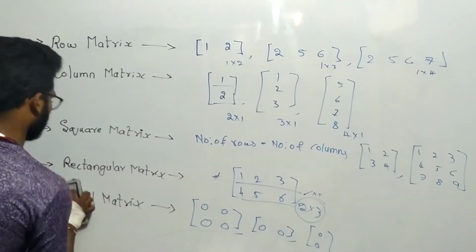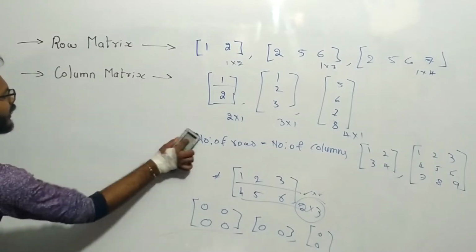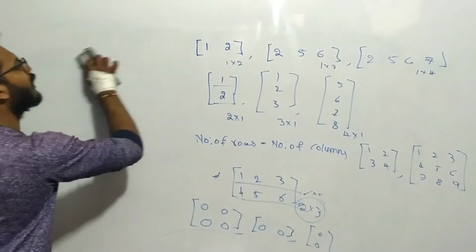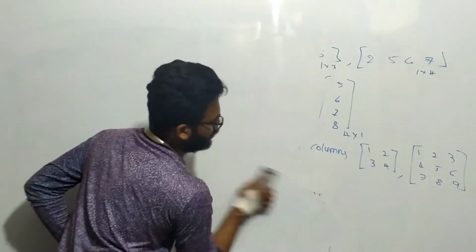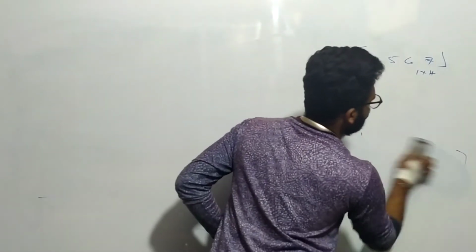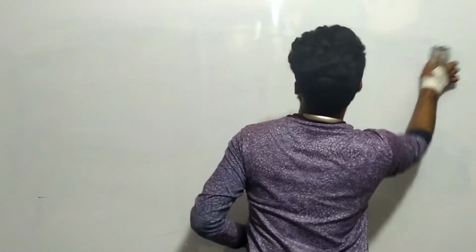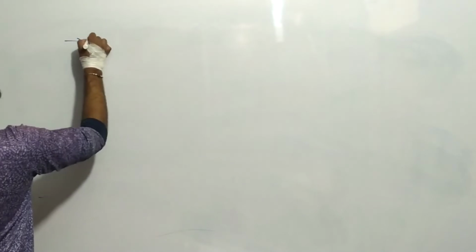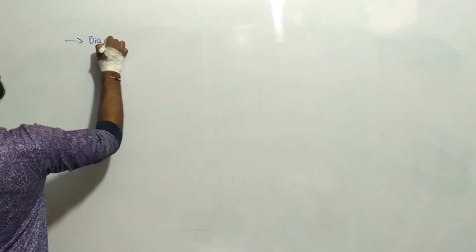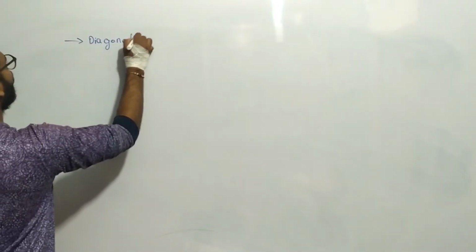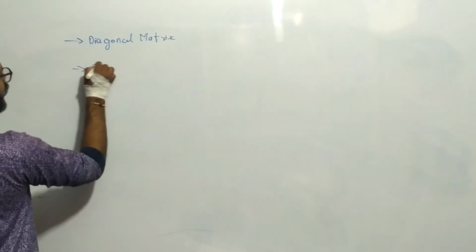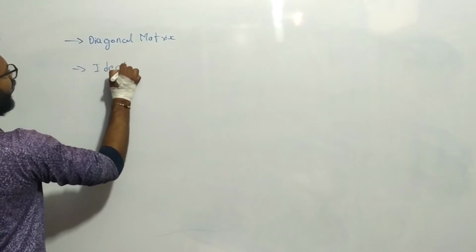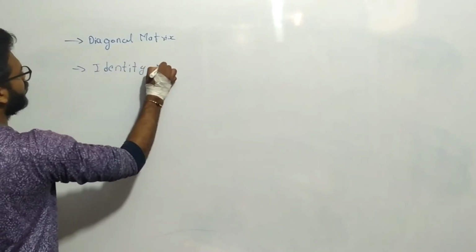Next, let us see what is meant by a diagonal matrix and what is meant by an identity matrix. Number one, diagonal matrix and identity matrix.